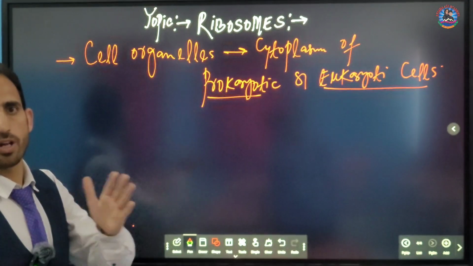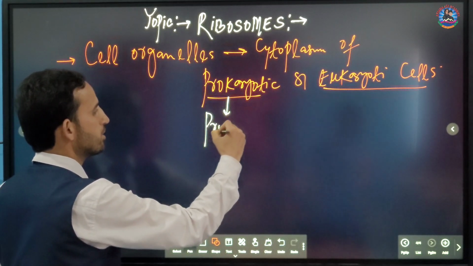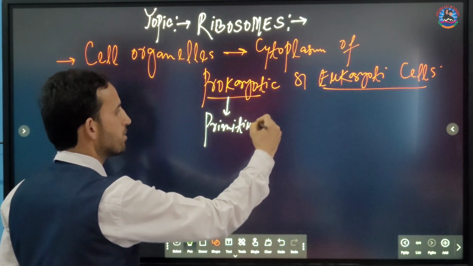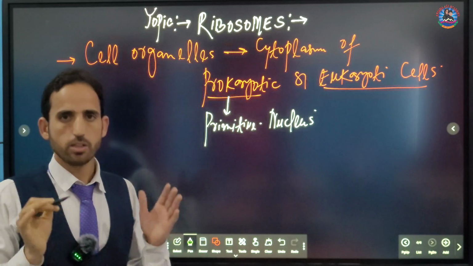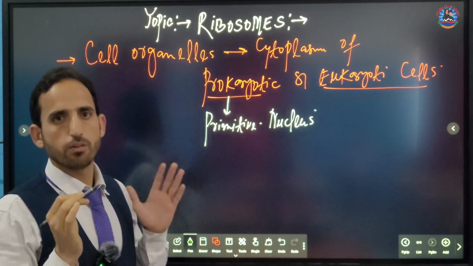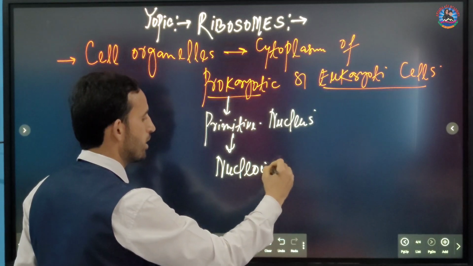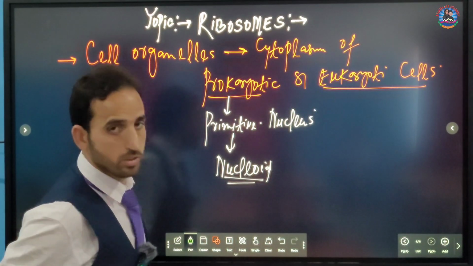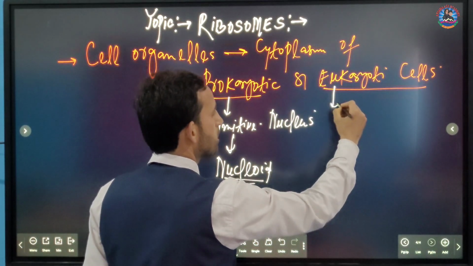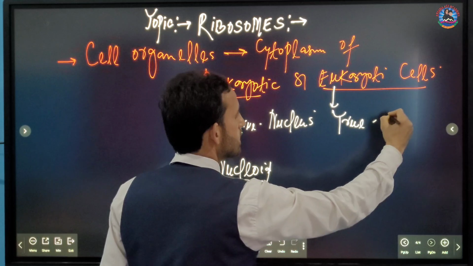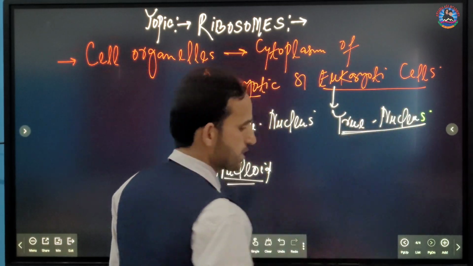Now, what does this mean? Prokaryotic cells are simply defined as those cells which contain a primitive type of nucleus. In these organisms, the genetic material is represented in the form of a special structure, and that structure is called a nucleoid. Whereas eukaryotic cells are those cells which contain EU. EU simply means true. So these are the cells that contain a true nucleus. Those cells are called eukaryotic cells.